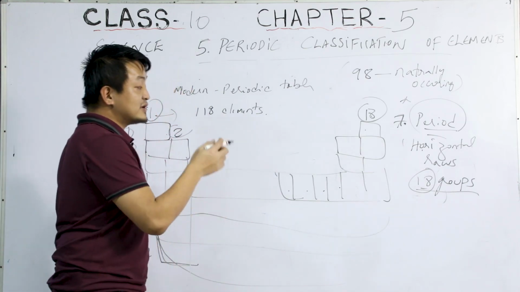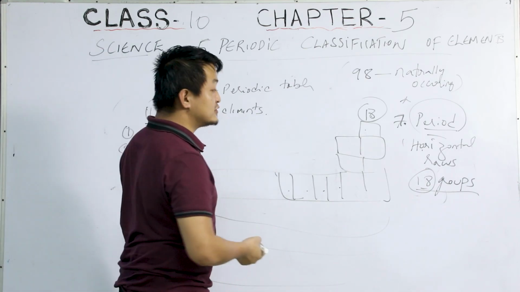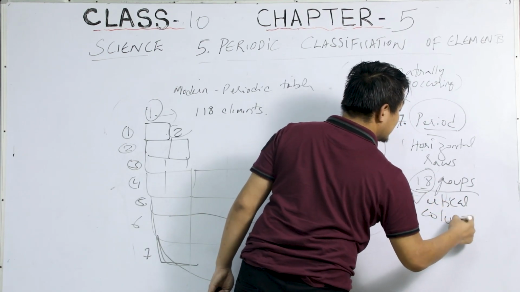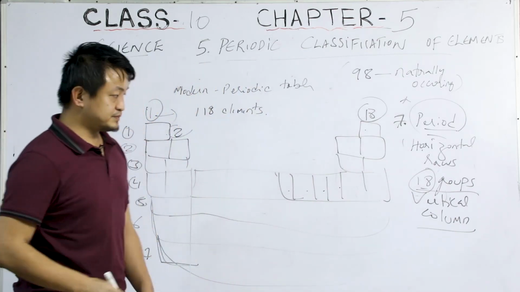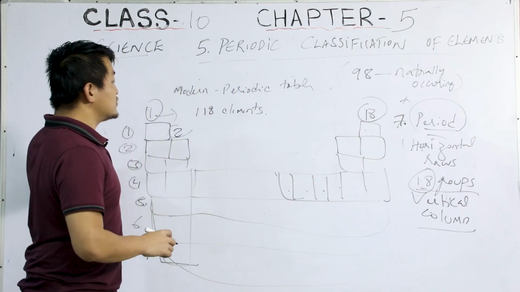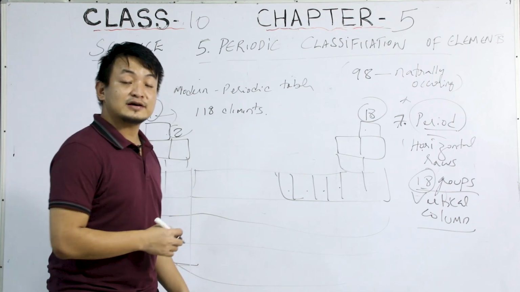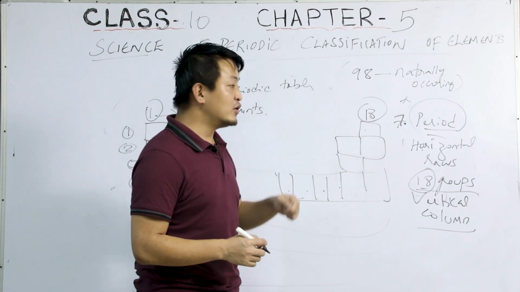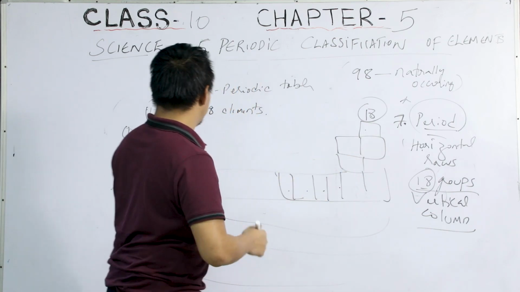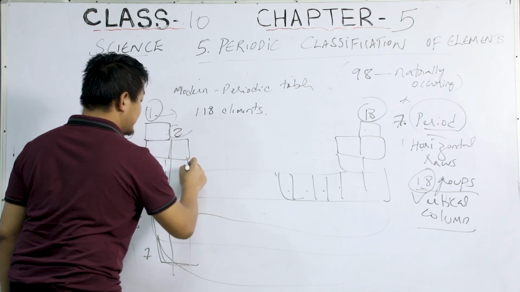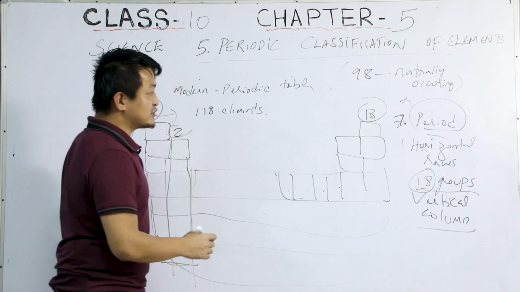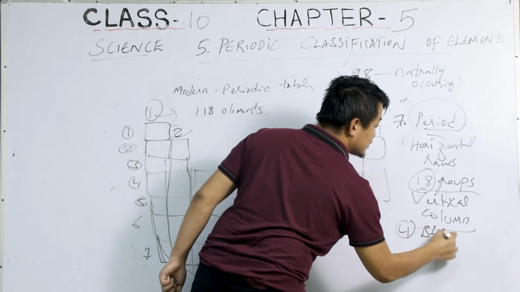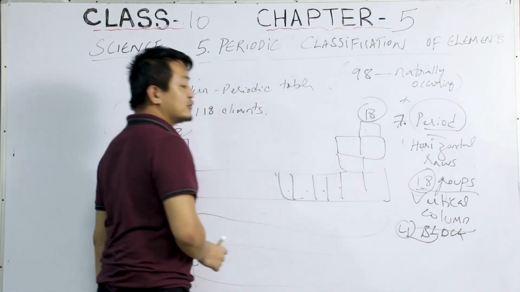And if you are asked what is a group in a periodic table, you will say that it is a vertical column, okay? We have 18 vertical columns. Now students, it is arranged in such a way that it's very systematic. Just by knowing the position of an element, we can know its property. Clear? And students, now we have 4 blocks, okay? In the modern periodic table, we have 4 blocks.